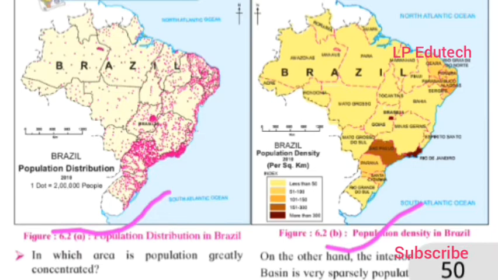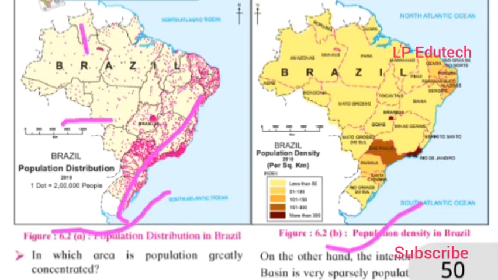Now in Brazil, in figure A, the population distribution is shown with the help of the dot method. One dot is equal to 2 lakh people. So more and more dots are at the central level, at the eastern coast, between the east and the south coast, where the heavy dots are given. That means more and more population is settled here, and it looks very sparse in the western part as well as the northern part.